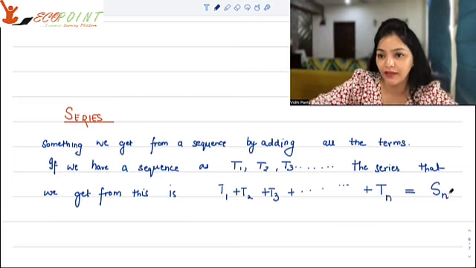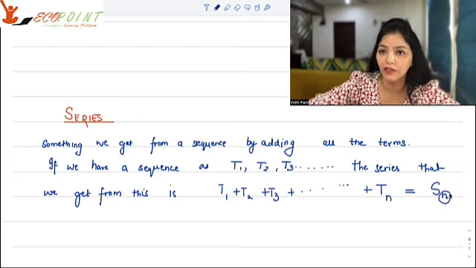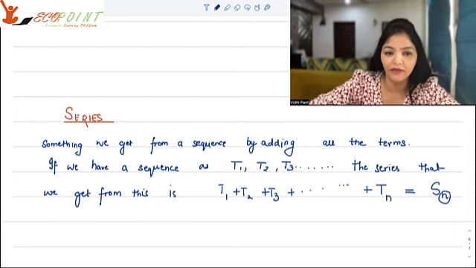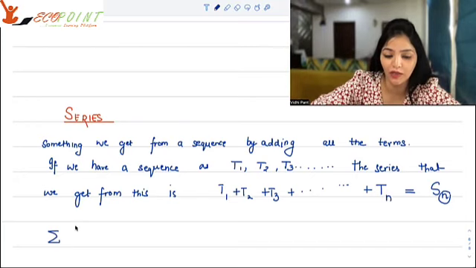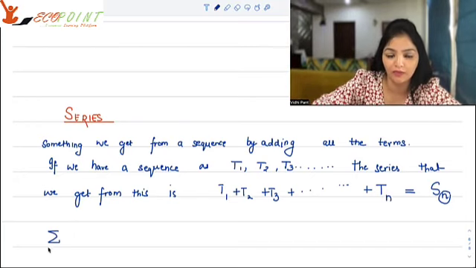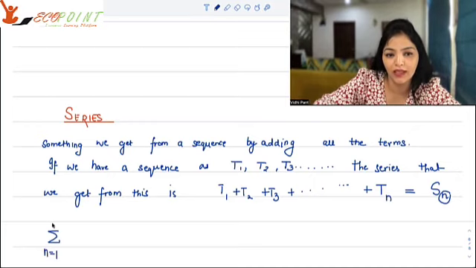Again, subscript n is very important. It is telling you how many terms have been added. Now let me talk about notations. Many a times we use the summation notation, the sigma notation. What do you mean by the sigma notation? Sigma notation, when n goes from 1 to say 9, and we are adding just n.